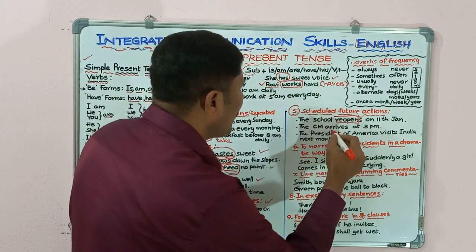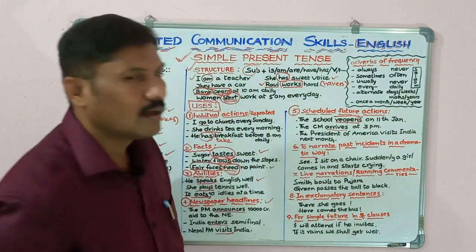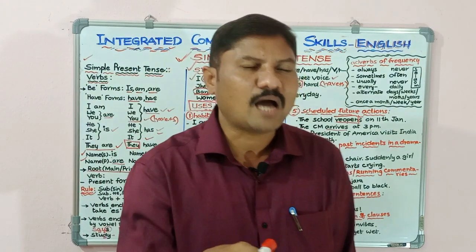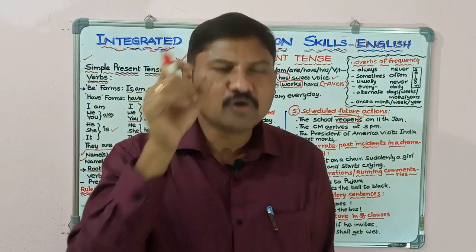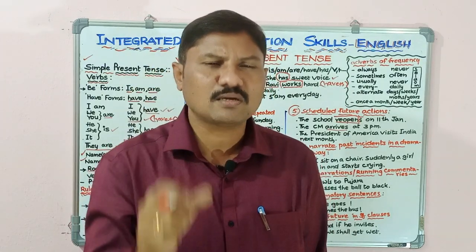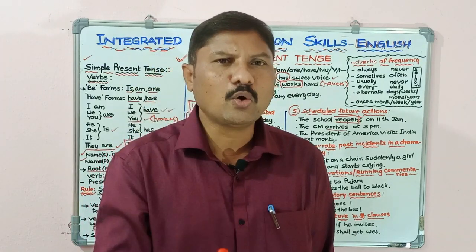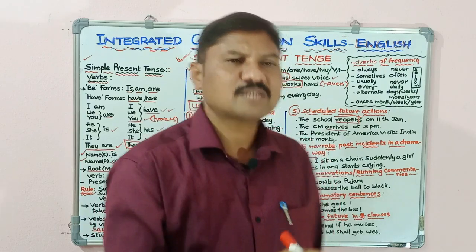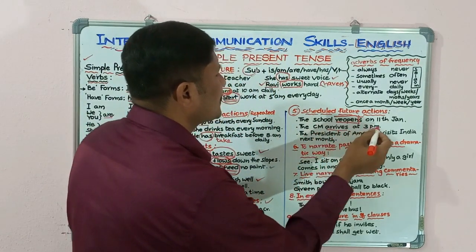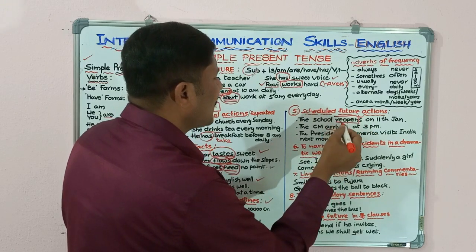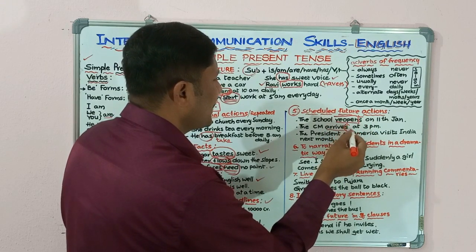Next sentence. The CM arrives at 3 p.m. This action is also scheduled. This is the future action. Actually, it is the future action, but it is scheduled in the present. That's why we wrote like this. The CM arrives at 3 p.m. Base verb is arrive, but we added s.